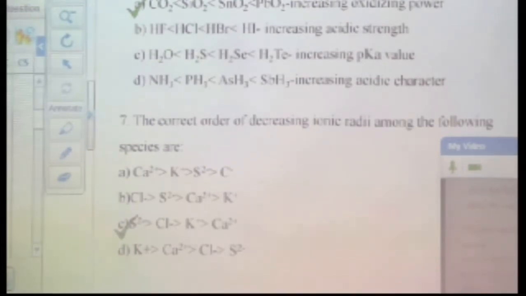In case of the cations, after donating the electron, the effective nuclear charge is increased. That means the electrons will be packed more tightly, held by the nucleus more tightly, right? So the correct order for decreasing ionic radii would be sulfide, followed by chloride, then potassium, then calcium, right?